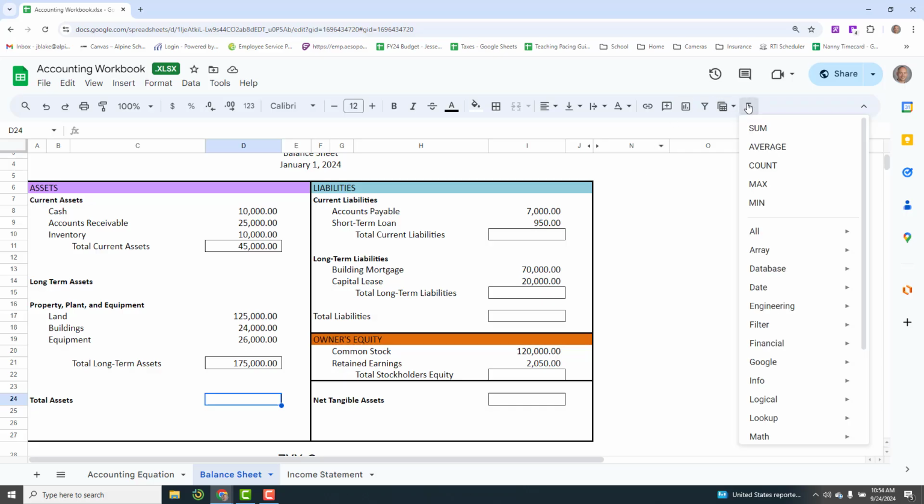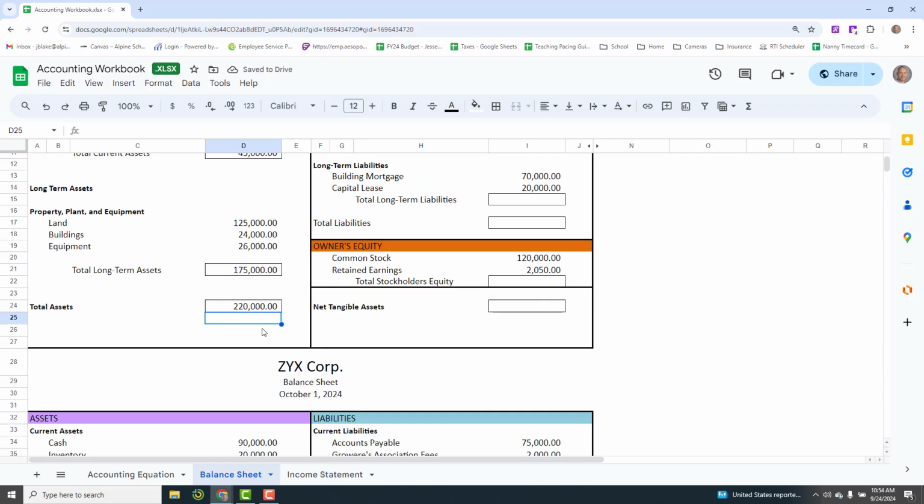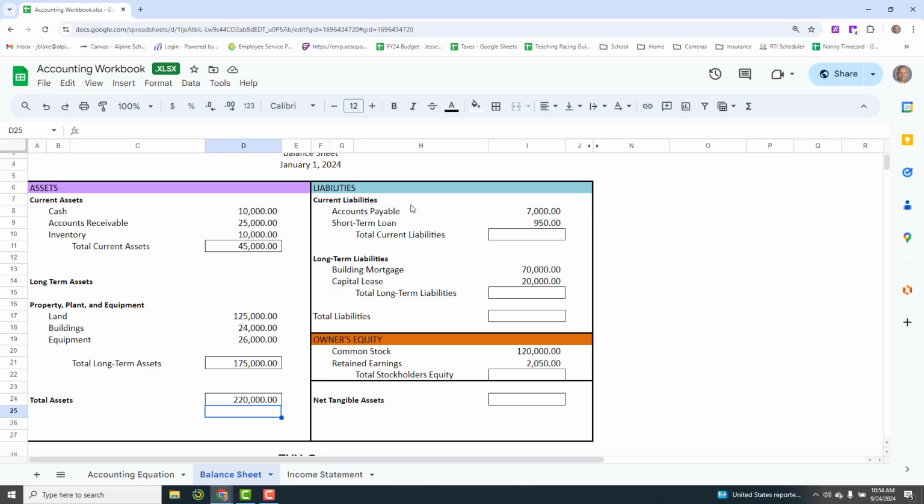I'm going to go a third time and use the equation and use the sum, and I'm going to add up my current assets, and then I'm going to type in a comma, and I'm going to put in my long-term assets to get a total. So I have a total of 220,000 assets. Now, again, my assets should be the same as my liabilities plus my owner's equity.